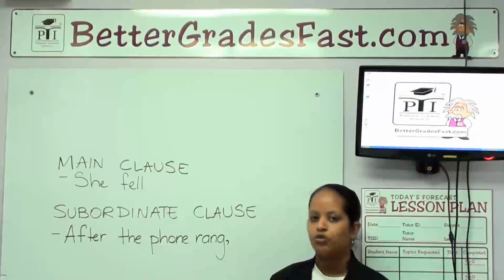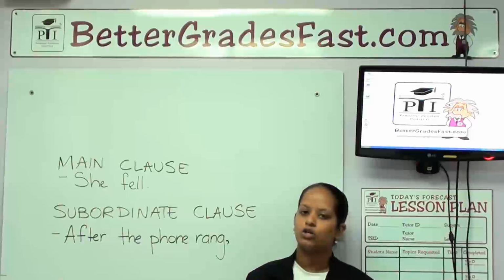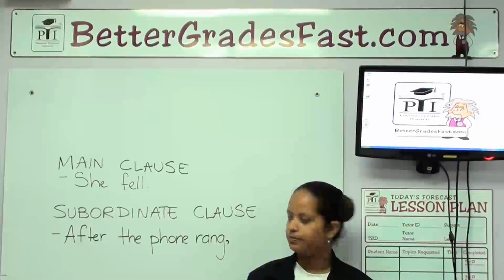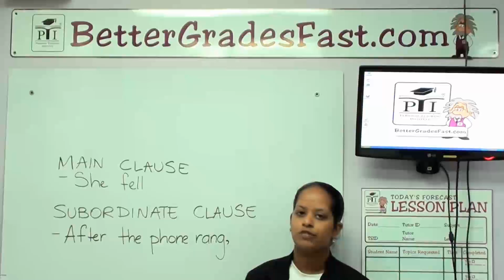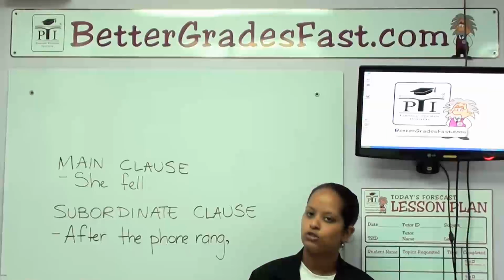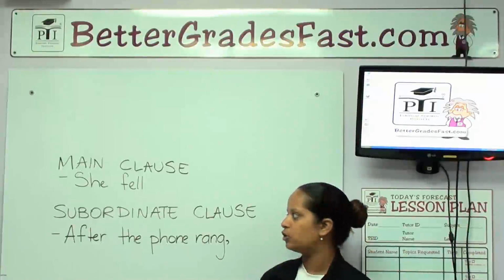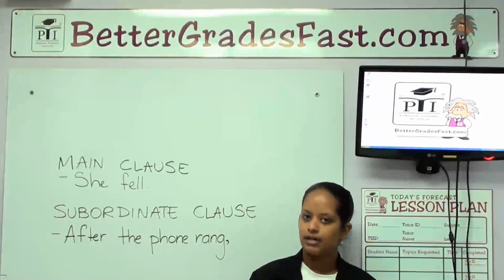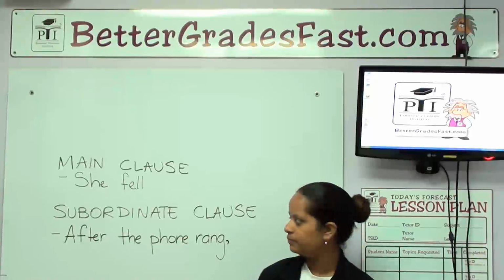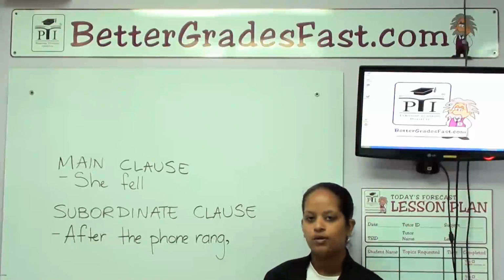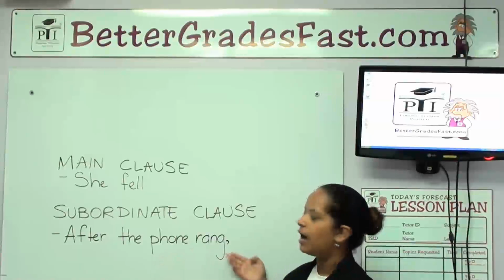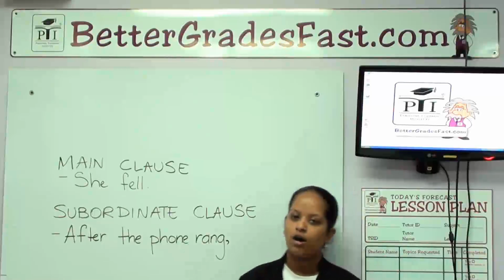When we are talking about clauses, we are talking about a group of words that has a subject and a verb. The two different types of clauses are main clauses and subordinate clauses. Main clauses can stand on their own. Subordinate clauses can't. They usually begin a sentence and they usually have a comma.